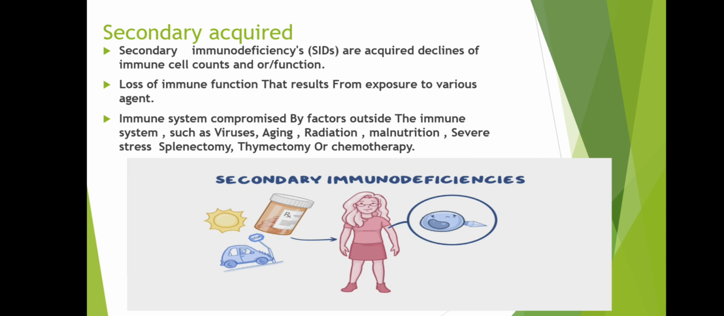This secondary immunodeficiency is ito po yung nakukuha natin sa kapaligiran, unlike doon sa primary immunodeficiency. Ang primary immunodeficiency ay inborn siya. Ito naman ay nakukuha natin sa ating kapaligiran such as mga virus, aging, and etc. or other diseases na nakukuha natin sa ating kapaligiran. That is the secondary immunodeficiency.